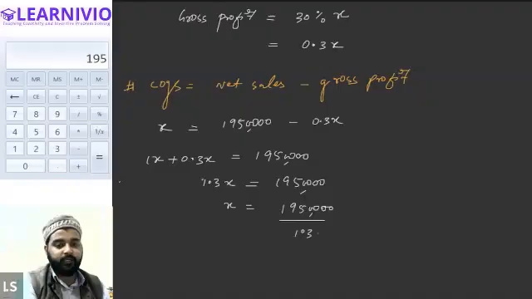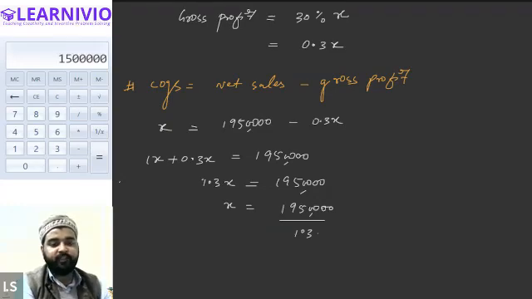Yes, sir. So 19,50,000, we will be dividing it by 1.3. So we will get 15 lakh. So 15 lakh is what? 15 lakh is the value of x. And value of x is what? Cost of goods sold. Correct. Cost of goods sold.